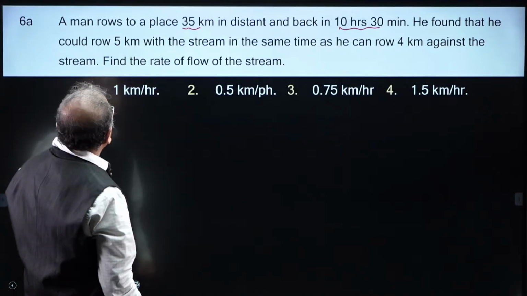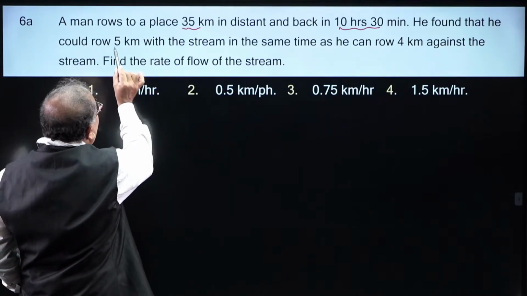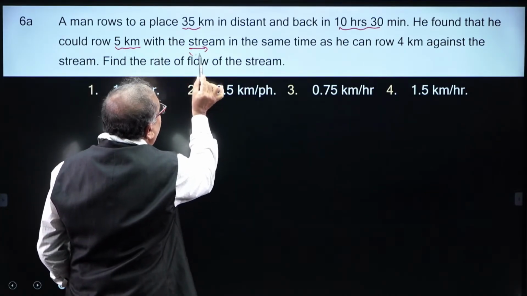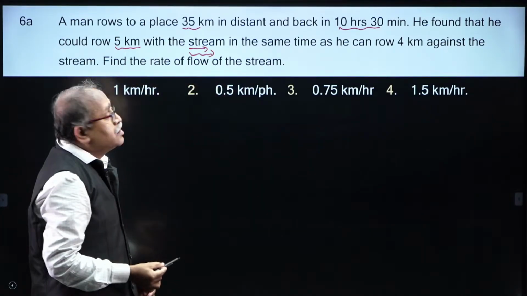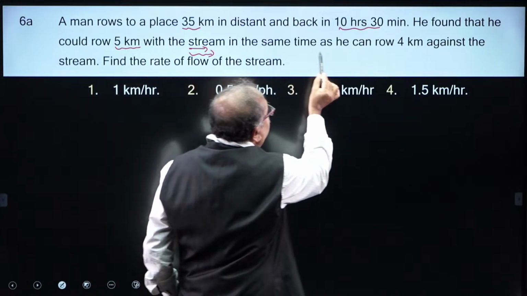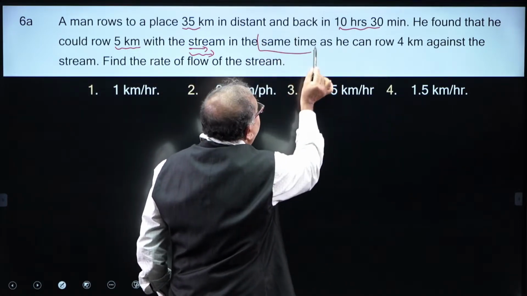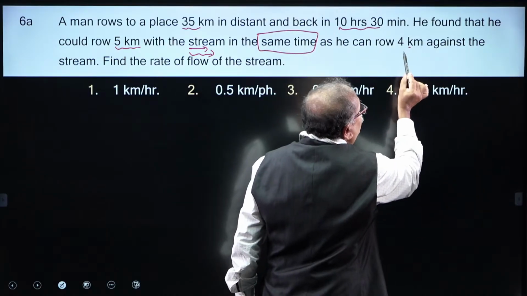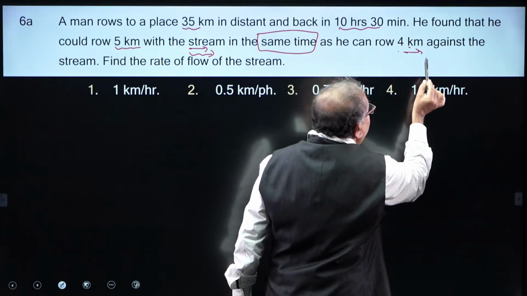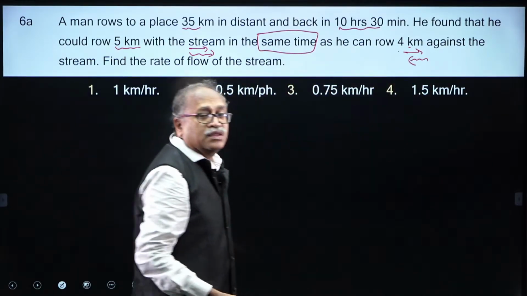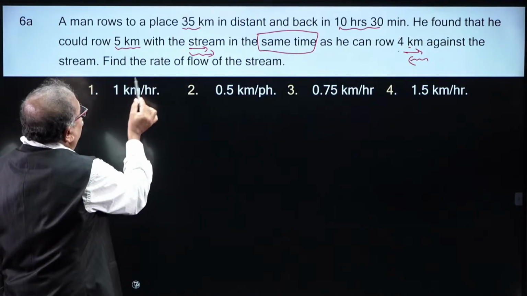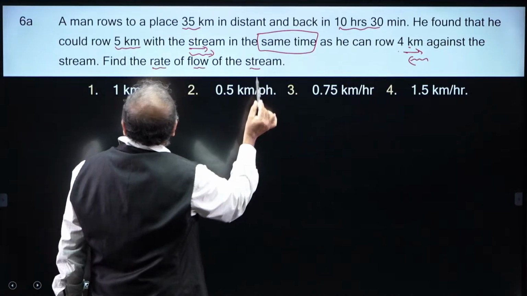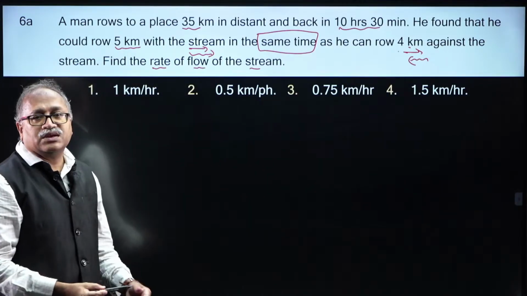He found that he could row 5 kilometer with the stream, and in the same time, this is a very important point, he can travel 4 kilometer against the stream, upstream. Now, find the ratio of the rate of the flow of the stream, that means y.